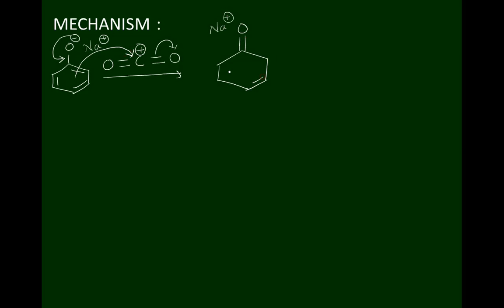Now we get CO minus double bond O. This is the molecule I get. Now, as soon as this electron is lost, and the hydrogen here, the benzene loses its aromatic nature. In this case, the benzene loses its aromatic nature, therefore it becomes unstable.